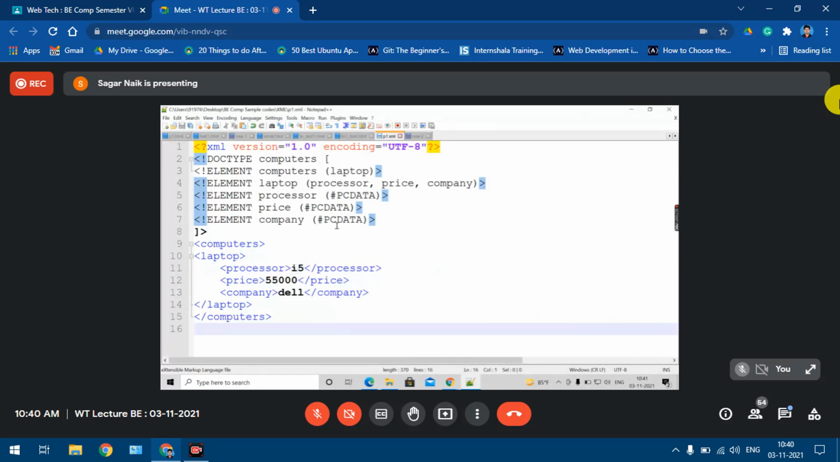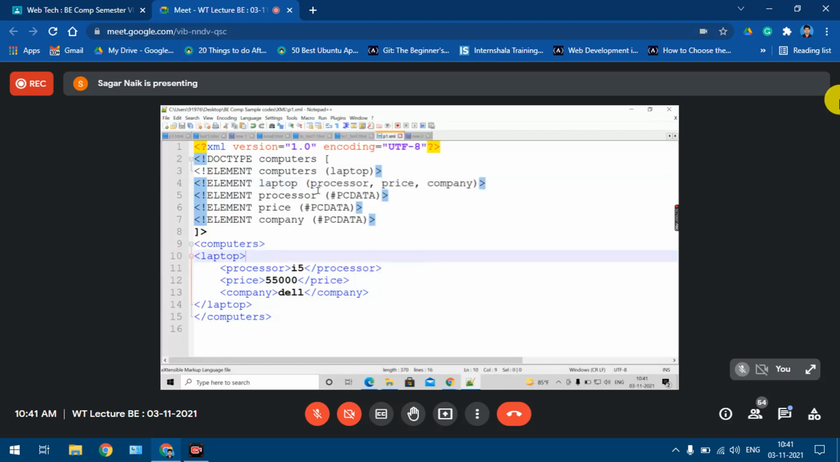One more thing, this point I had not mentioned to you all yesterday. See, when you define one element, this is a complex element, yes or no? Why am I saying laptop is a complex element? Because it is having some nesting. It is having children. It is having these three elements as children, yes or no?